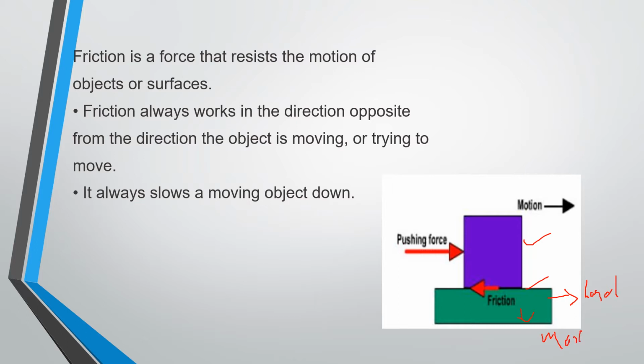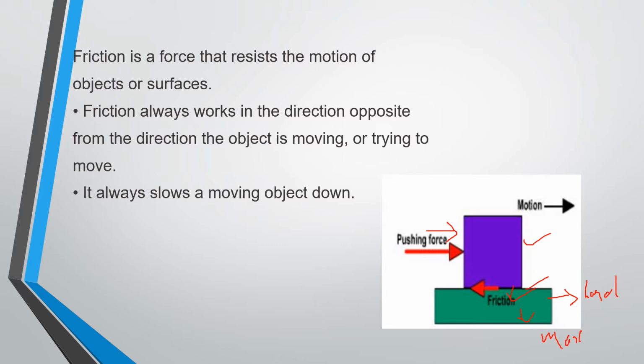Definitely it opposes the motion of the object because the surface of the block is in contact with the surface of the floor. Here we consider a rough surface of the floor. If you give a push in this direction, what happens to this block? Slowly it will move, because on a rough surface the frictional force is maximum, that means the opposing reaction is maximum.